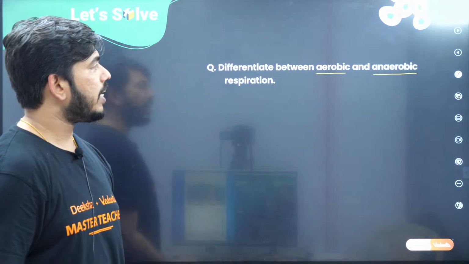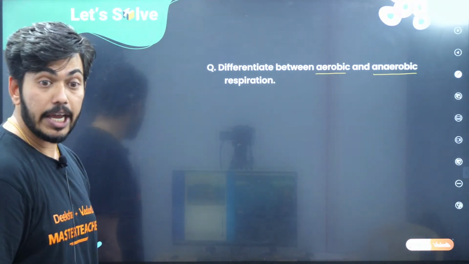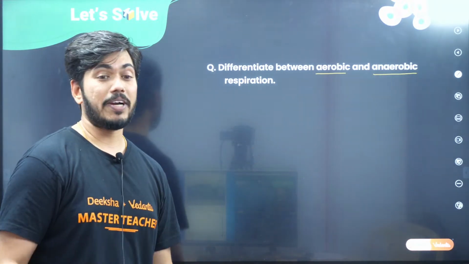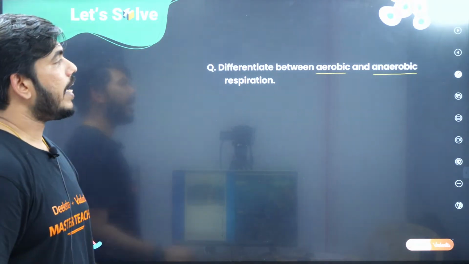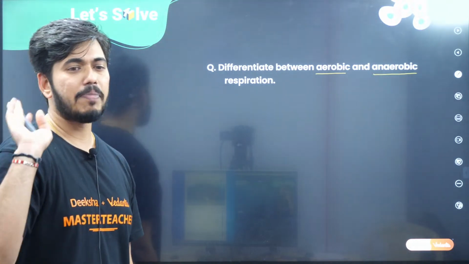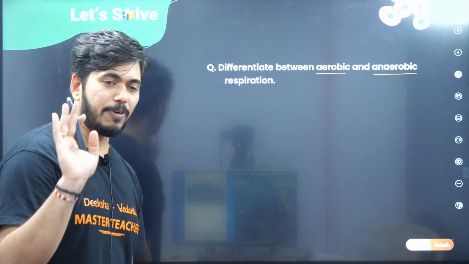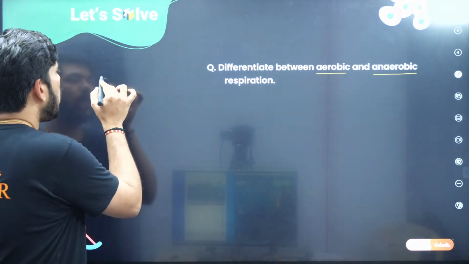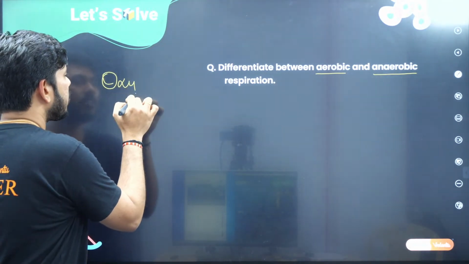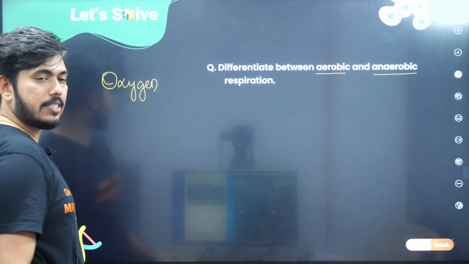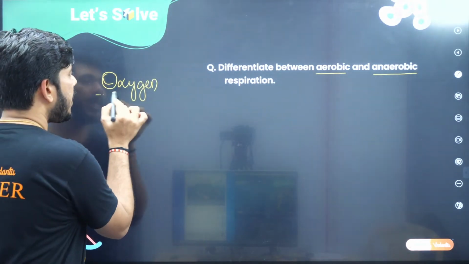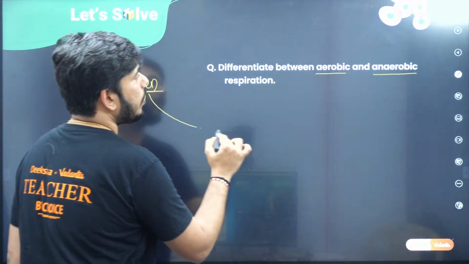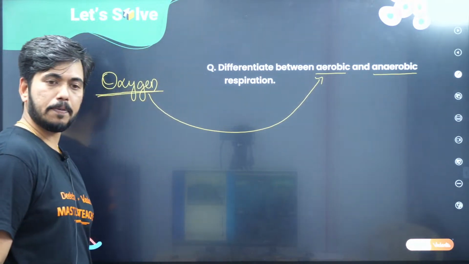When we talk about aerobic and anaerobic respiration, it can be asked for 5 marks also, right? So better to prepare for this. It is a minimum 3 marks question, and a maximum of 5 marks can also be asked. Now, when the respiration takes place in the presence of oxygen, then we call it aerobic respiration.